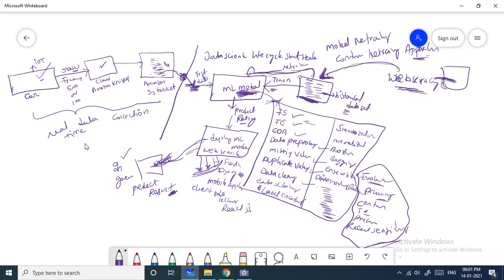Again the model retraining will happen, and after that, again model deployment will happen. These steps will be done continuously, forever, to increase the model accuracy.